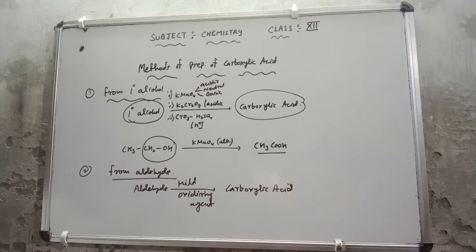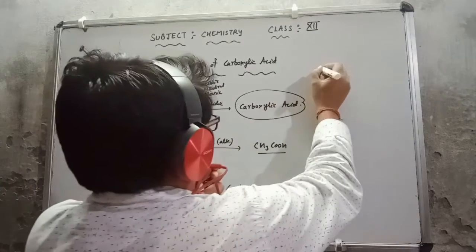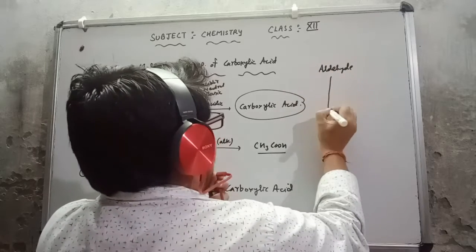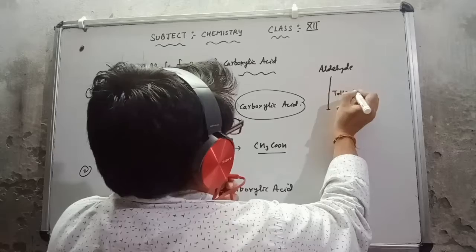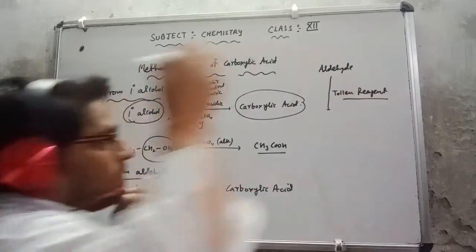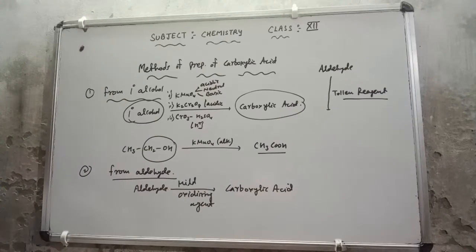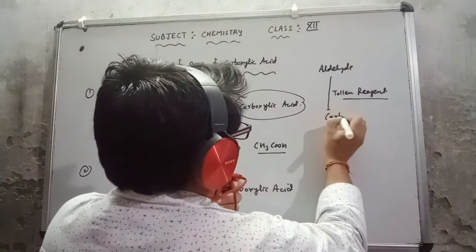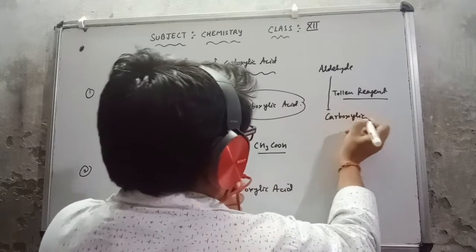We have already discussed this in the previous chapter, the previous topic on aldehyde and ketone. The mild oxidizing agents are there. This is aldehyde. Suppose I am using Tollens reagent here. I told you that in the presence of Tollens reagent, this aldehyde group is converted into carboxylic acid.